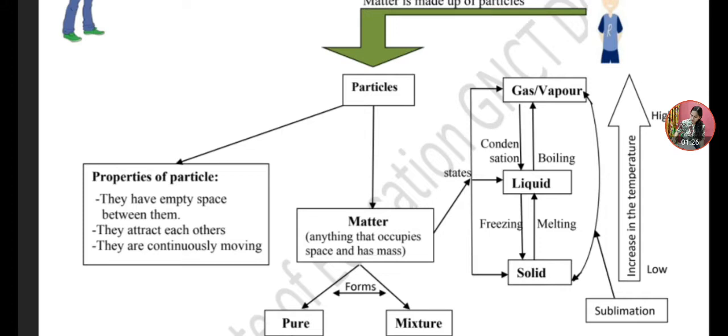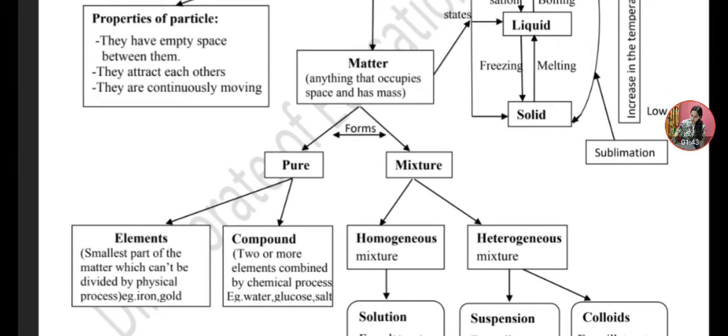Gyan, what happens when we increase the temperature? Didi, when we increase the temperature, the molecules of the matter gain kinetic energy, and by gaining kinetic energy, the molecules change their state. What are the different forms of matter? Didi, there are two forms of matter, pure and mixture. Pure includes elements and compounds, and mixtures are of two types, homogeneous and heterogeneous.